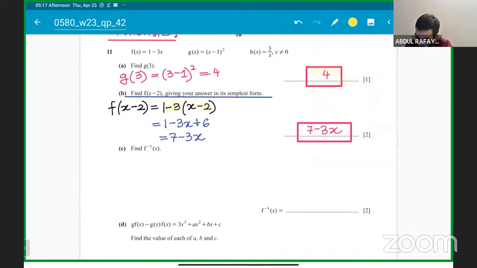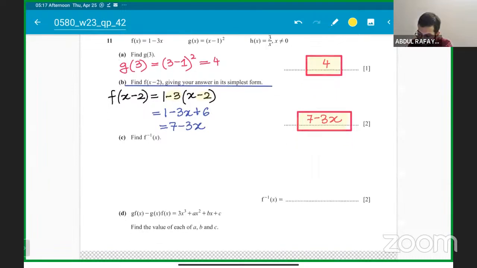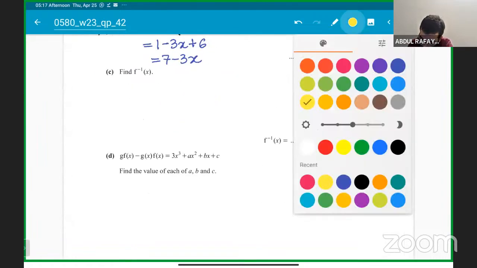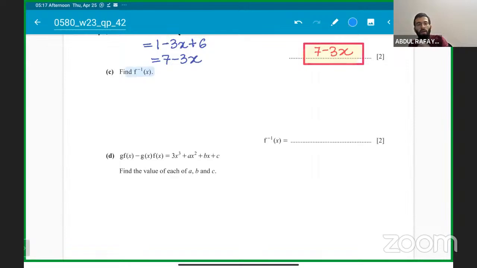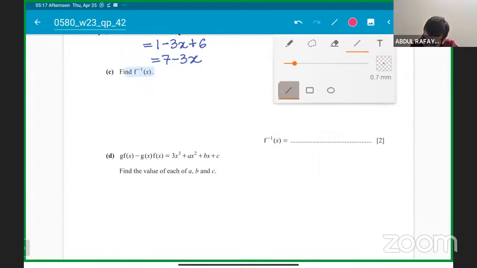Secondly, they are testing algebra in functions as well. Okay, they will test your algebra concepts in functions. We can clearly see a lot of students got this wrong as well. Inverse will 100% be tested, it can be tested in any paper. So you should do this clearly and quickly, properly.